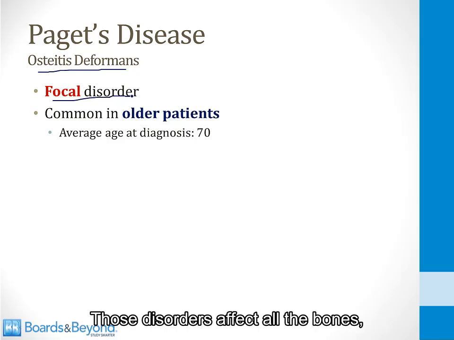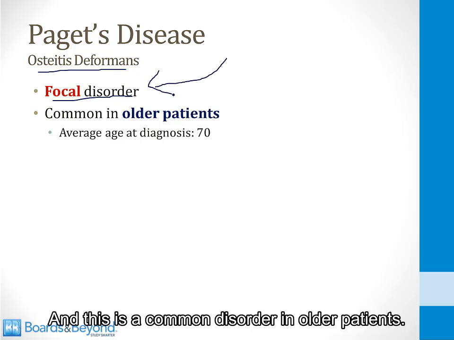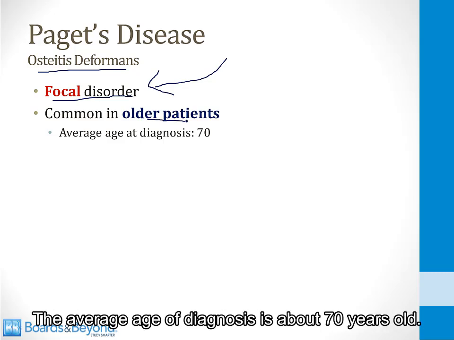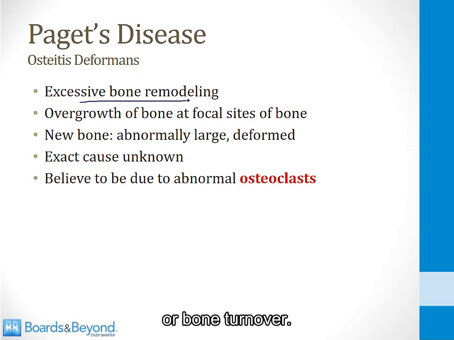Those disorders affect all the bones. Paget's disease develops focally, often in just a single bone, and this is a common disorder in older patients. The average age of diagnosis is about 70 years old. Paget's disease is a disorder where there is excessive bone remodeling or bone turnover.